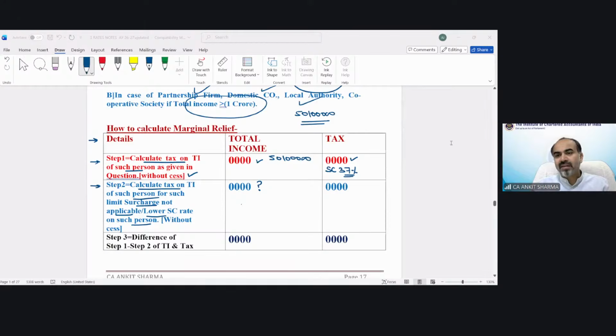Yes, exactly correct. Very well done. That would be 5 crore. And the surcharge would be 25%. As I have told you, students, marginal relief would not be applicable in all cases. If the income is, suppose, 5 crore 10 lakh rupees and you apply these provisions, you will see income would be higher and tax would be lower. Now, step number 3, difference of step number 1 and step number 2.